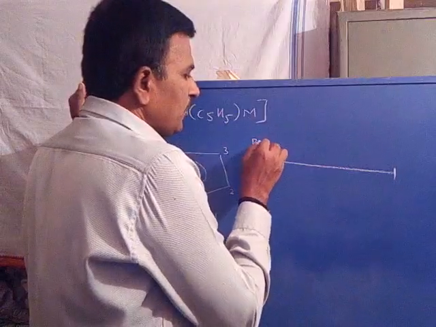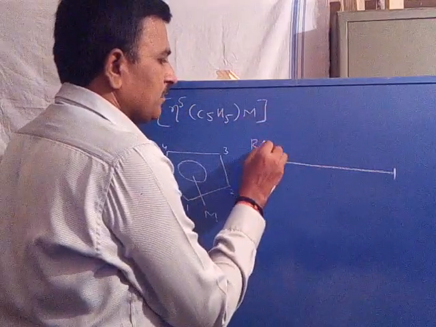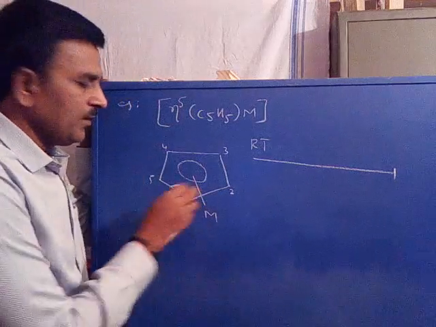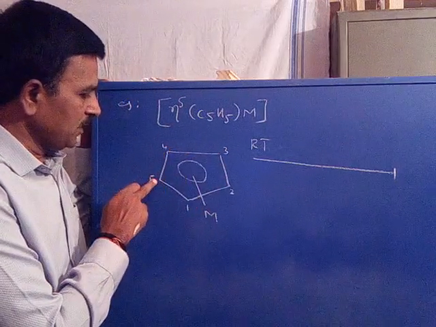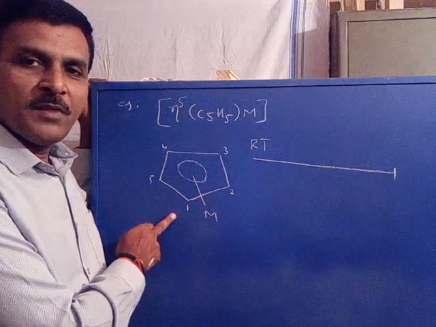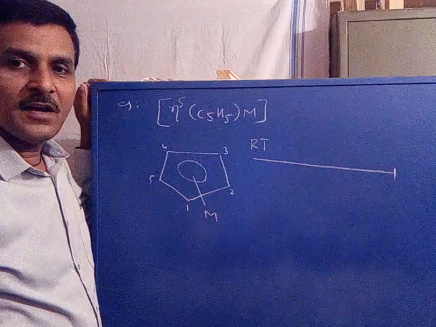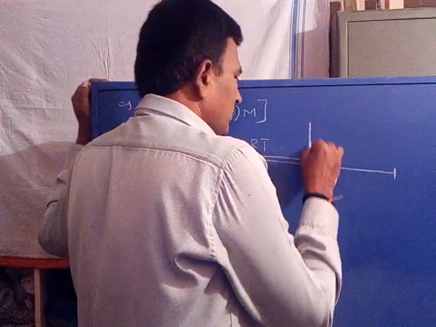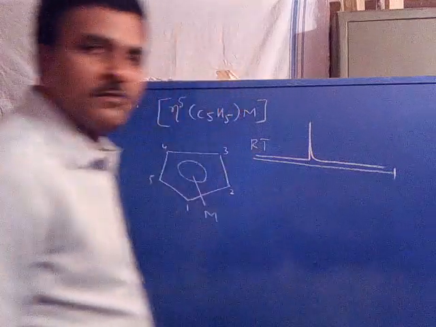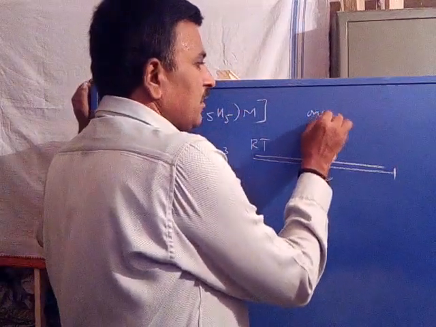When recorded at room temperature, RT, there are 5 hydrogens: 1 hydrogen, 2 hydrogen, 3 hydrogen, 4 hydrogen, and the first carbon has 1 hydrogen. Now there are 5 hydrogens. When recorded at room temperature, it gives only one signal.